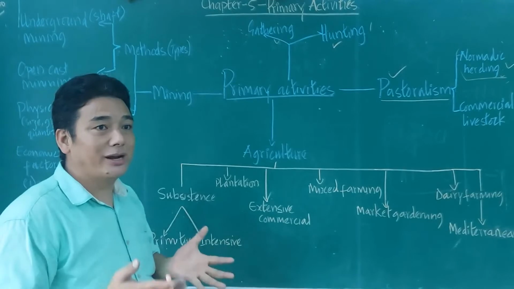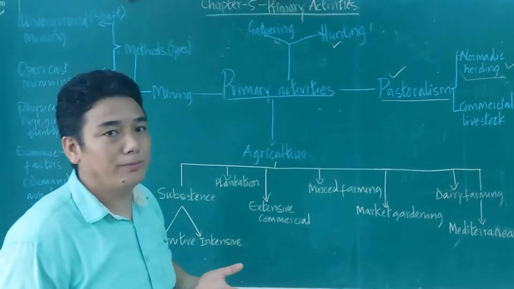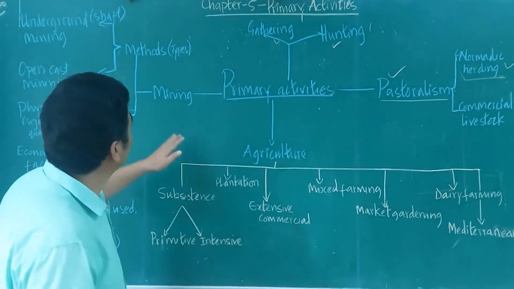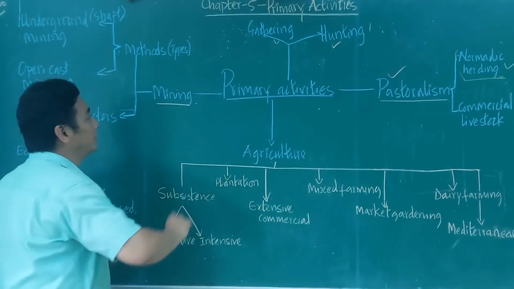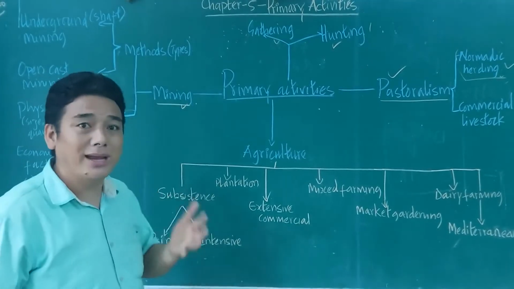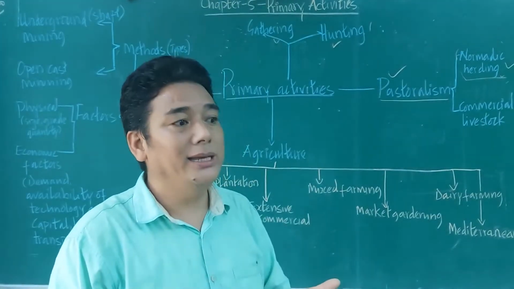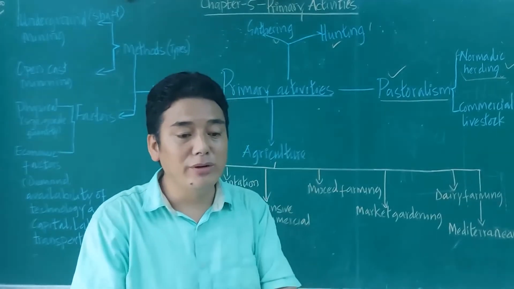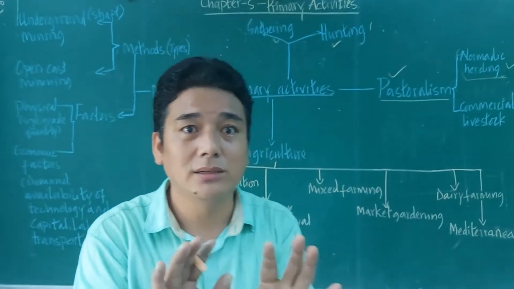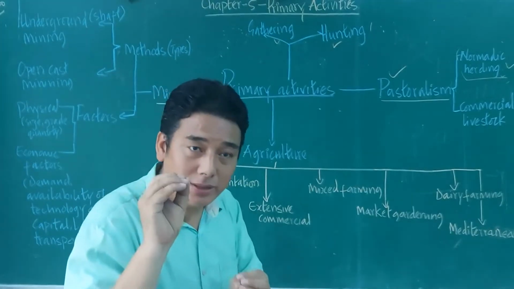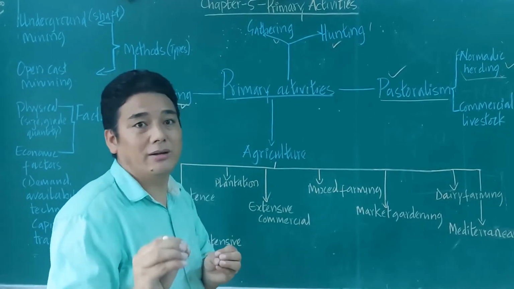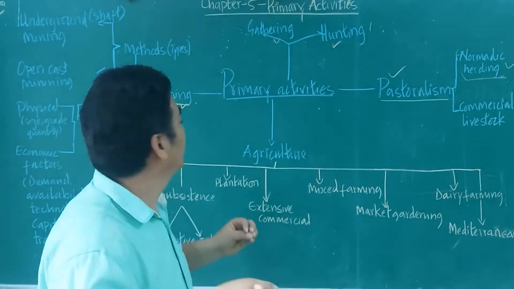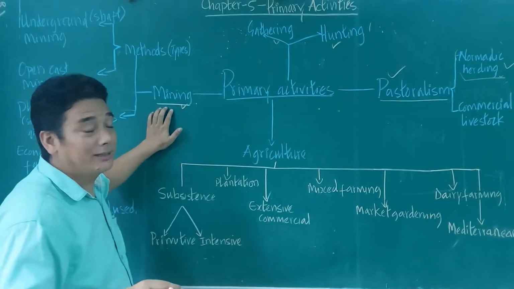They may ask you to describe what is mining, what are the methods of mining, and then the factors. All right. So, what is first? Let's try to understand what is mining. Mining is taking away of mineral from the earth. That's it. Taking away mineral from the earth or from the ground, or from the great depth. So that is known as mining.